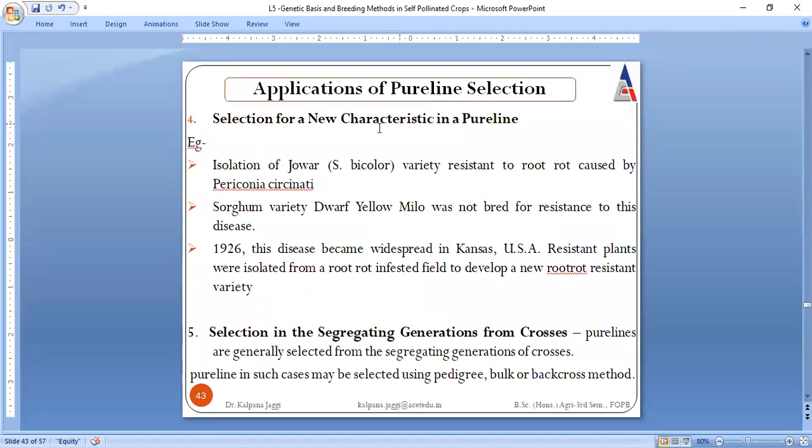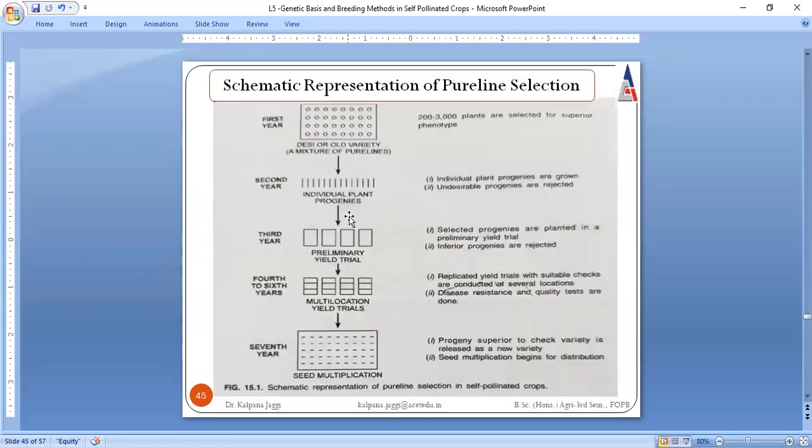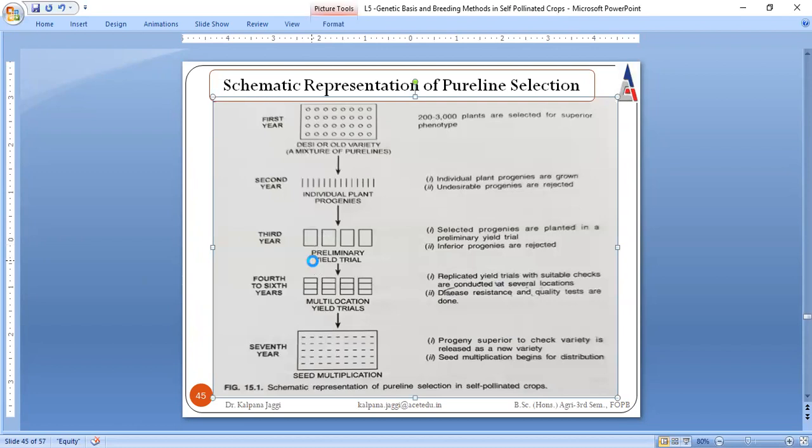You can go for the selection of new characteristics in a pure line, and selection in the segregating generations from crosses. And now I will be talking about the pure line selection flow chart.